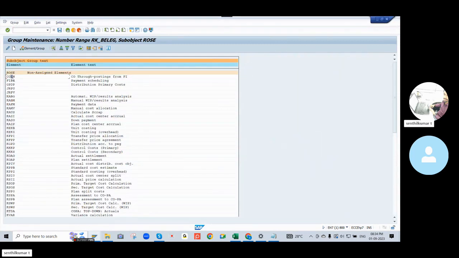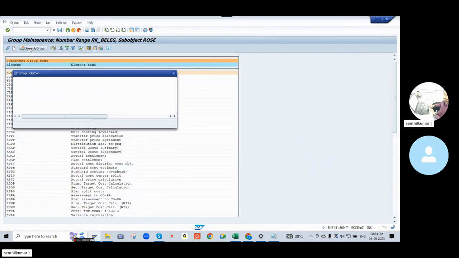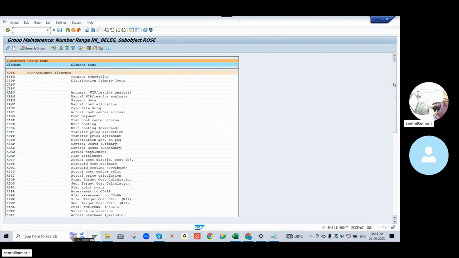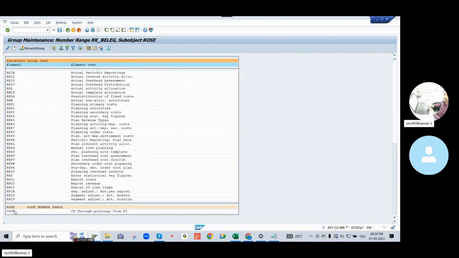So I can click on COIN, I can click on element group. I already created the rows number name, so I can assign this. You can go down and see where COIN is. Okay, that will come under that company code. So just save. Okay, this will be saved.